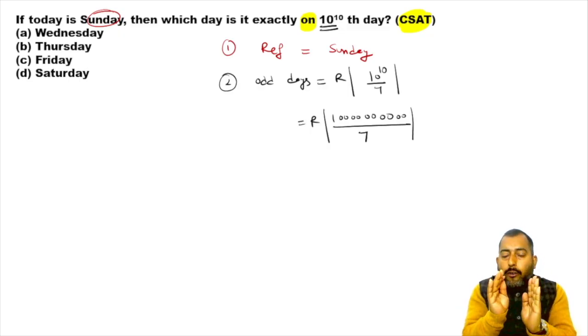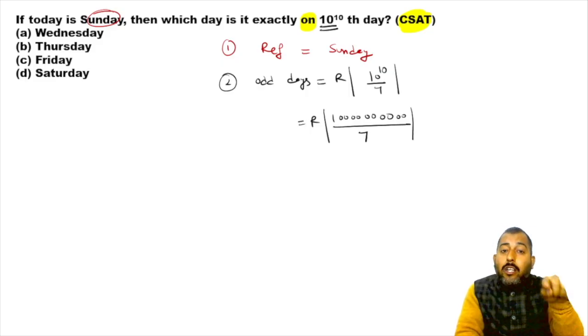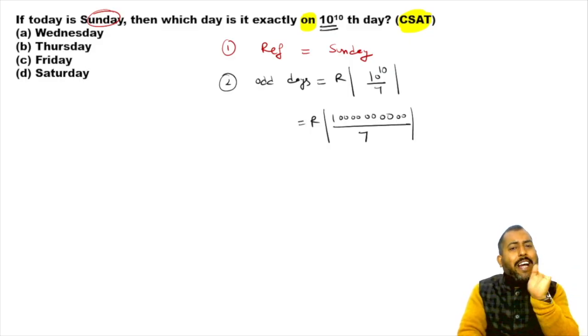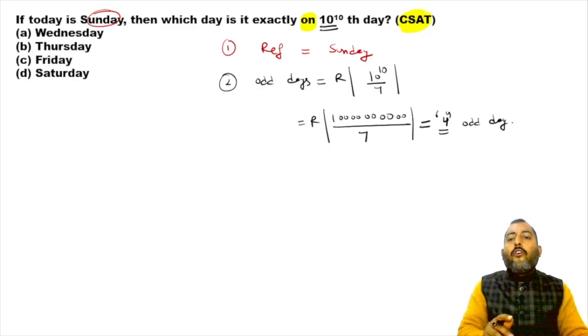There is a shortcut for it. We call that shortcut remainder theorem. We're gonna learn this thing. We're gonna solve this question again in that chapter of number system also. Don't you worry. Right now, simply divide it. If you simply divide it, you're gonna get 4 as a remainder. So in this scenario, our number of odd days are 4.